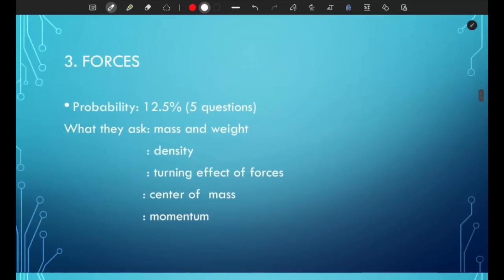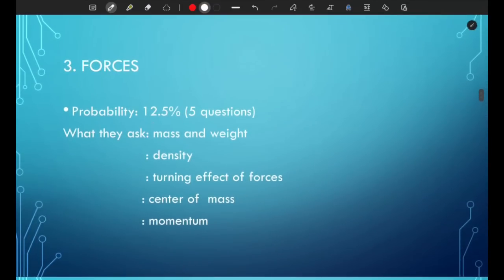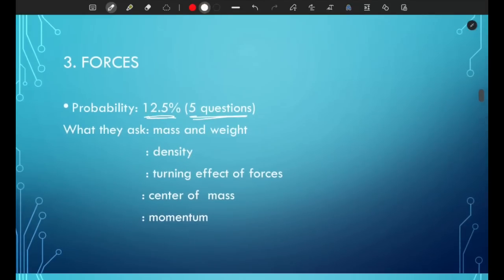Now the third topic is forces. The probability is 12.5%, so expect about 5 questions per paper. They can ask you to differentiate between mass and weight. They can also ask you about density, so make sure you know the formula, which is mass over volume. And it's 100% assured that they would ask you about the turning effect of forces, because in each paper I've seen there's a question about moments.